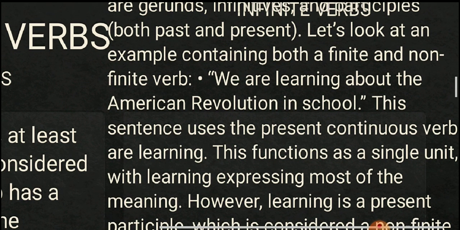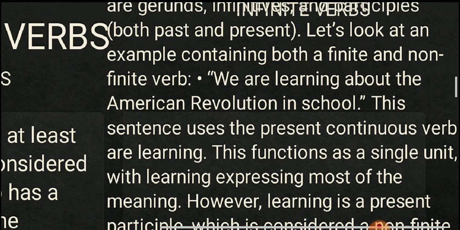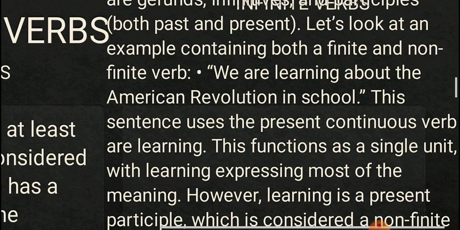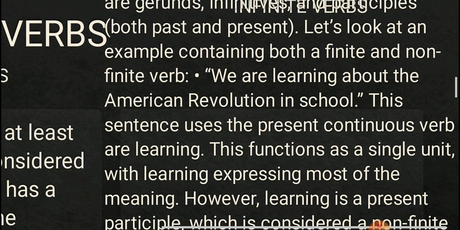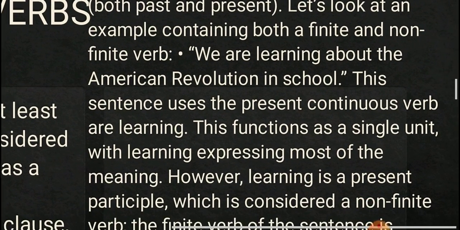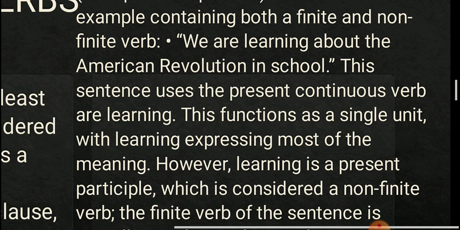This functions as a single unit. Along with learning, we must use are. If we remove are, then we cannot say that it is a complete sentence. Are learning has been used as a single unit. So learning expresses most of the meaning. When we look at the sentence, our focus mainly lies on learning, which is the integral part of a sentence. Learning is a present participle, which is considered a non-finite verb.